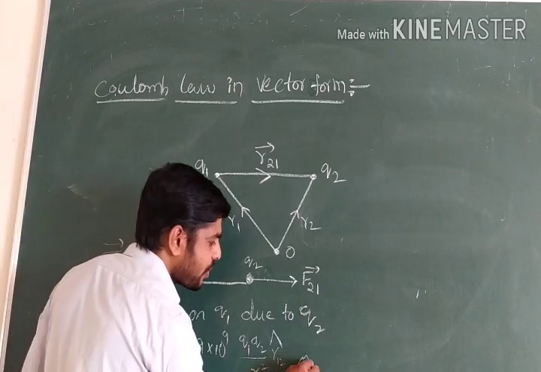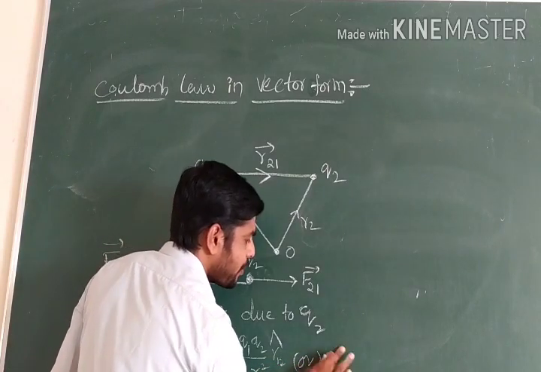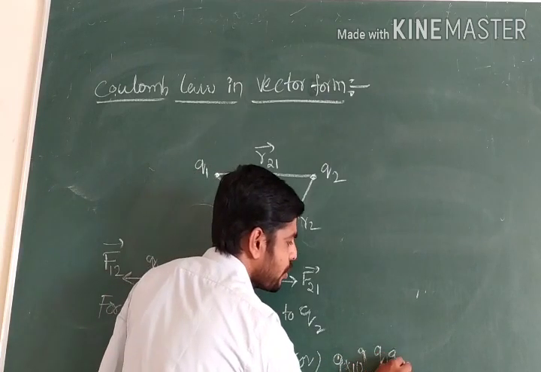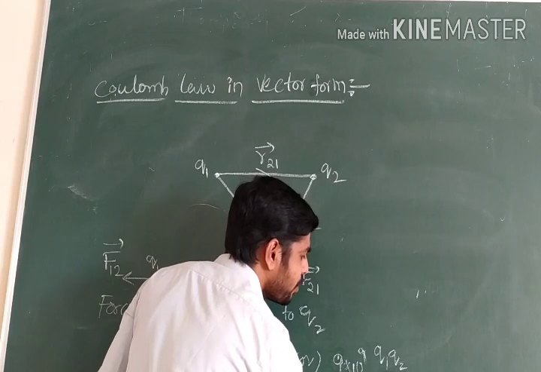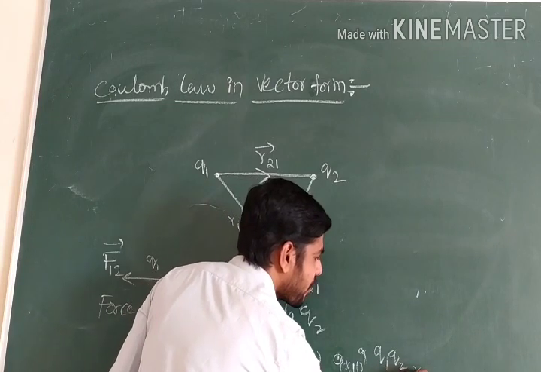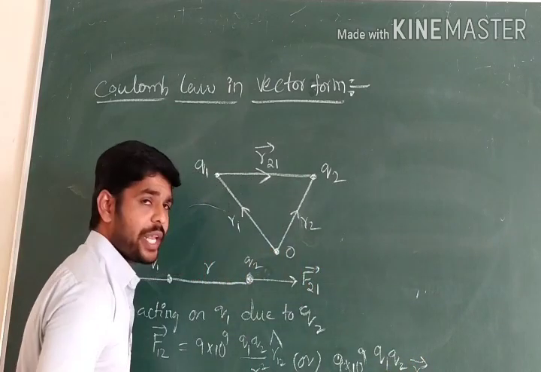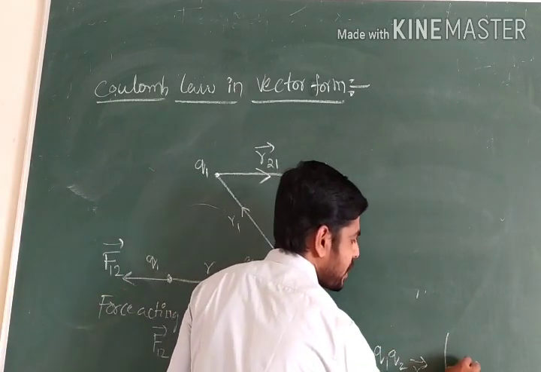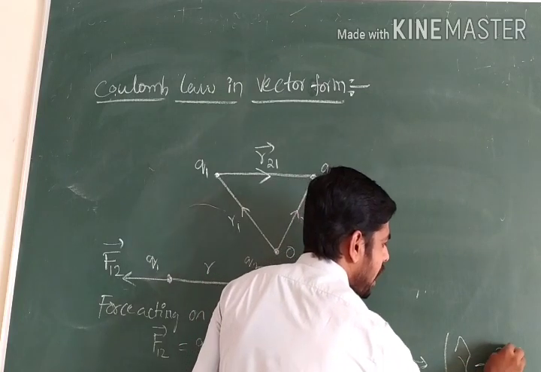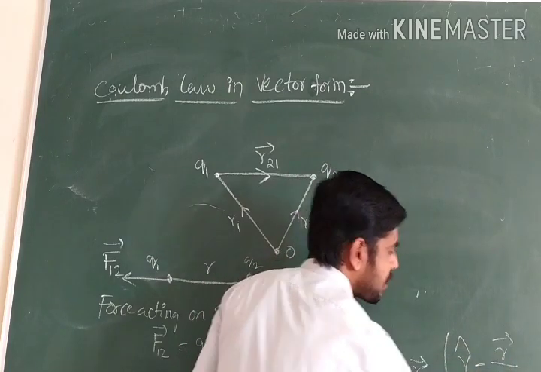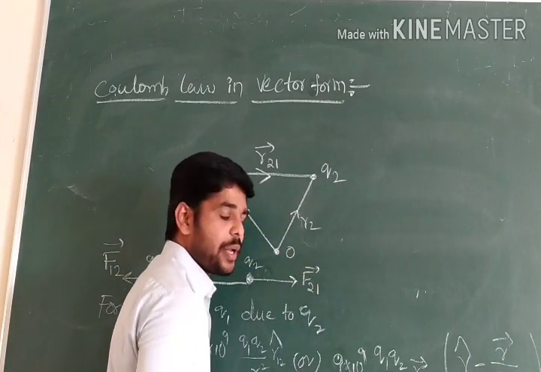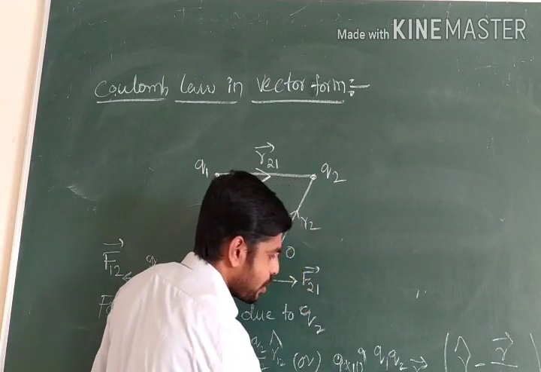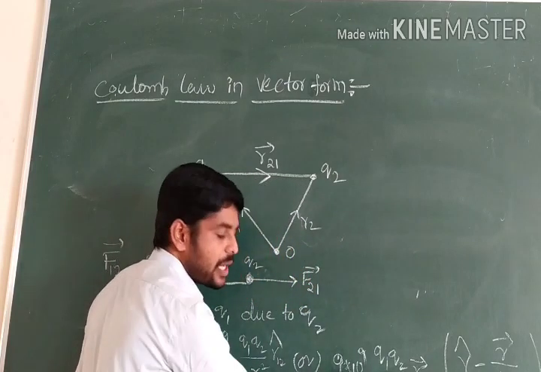Or we can write this formula: 9 into 10 to the power of 9, Q1 Q2 by R12 cube, into R12 bar. Now, the definition of unit vector is R bar by magnitude of R. So R bar by R, and R bar into R square gives R cube.